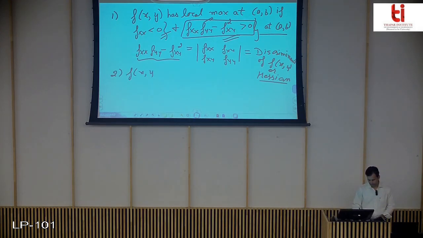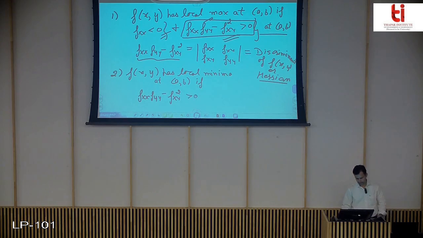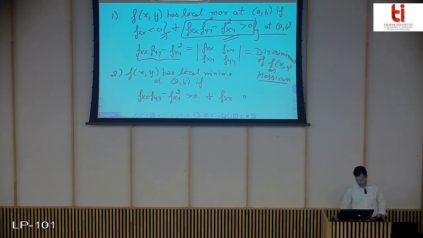Secondly, f(x, y) has local minima at (a, b) if the discriminant is greater than 0 and f_xx is greater than 0 at point (a, b).